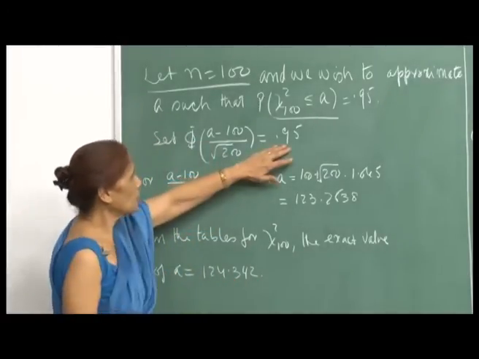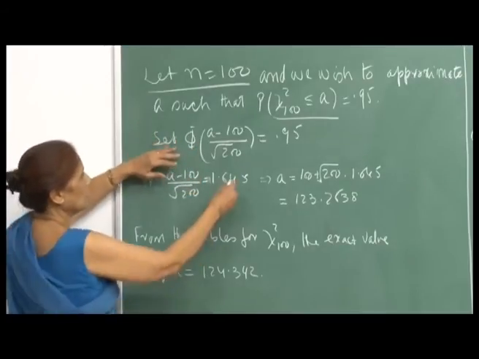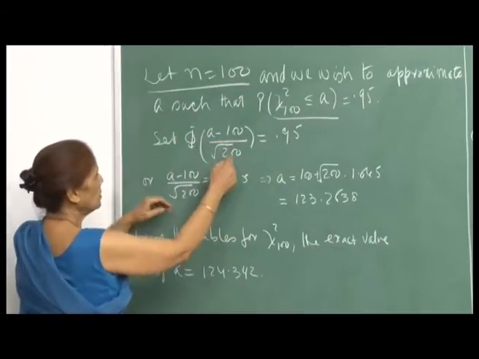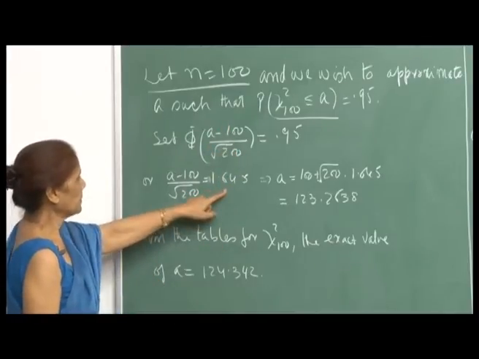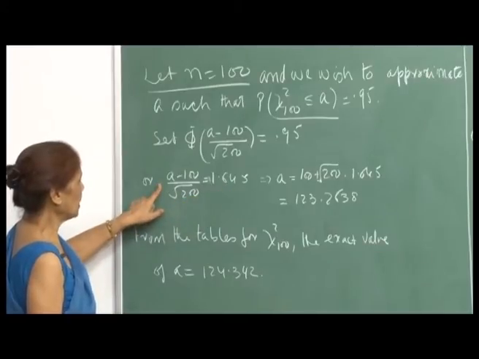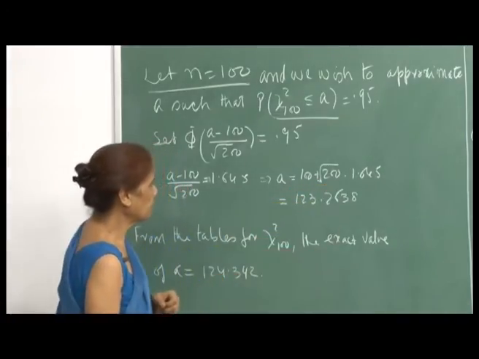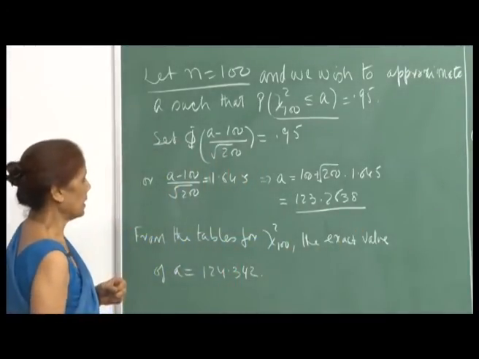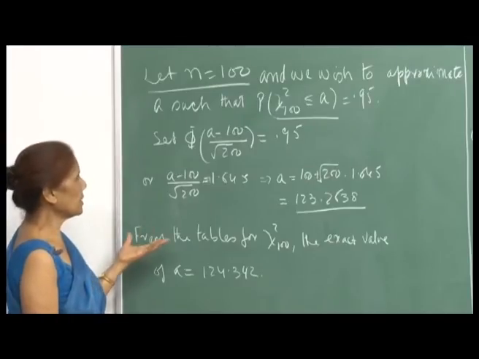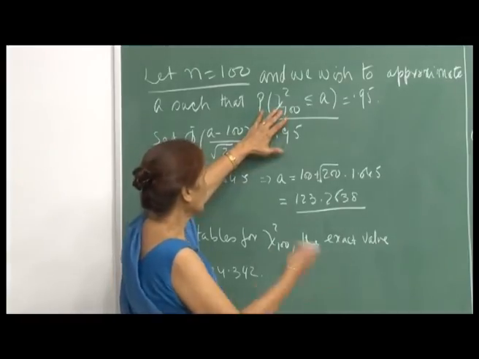If you put this equal to 0.95, then by the standard normal tables, the 0.95 probability corresponds to this value being equal to 1.645. So you equate these two numbers, and that gives you A equal to 100 plus root 200 into 1.645, and that comes out to be 123.2638.